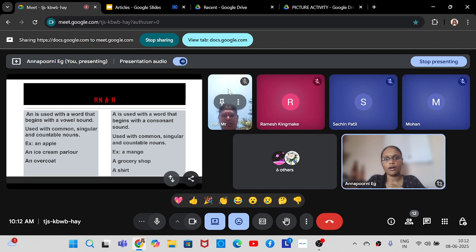Okay, alright. So now coming back, an is used with a word that begins with a vowel sound. So you all know what the vowels are? A, E, I, O, U. These are the vowels. So whenever a word begins with a vowel sound, you can use the word an.